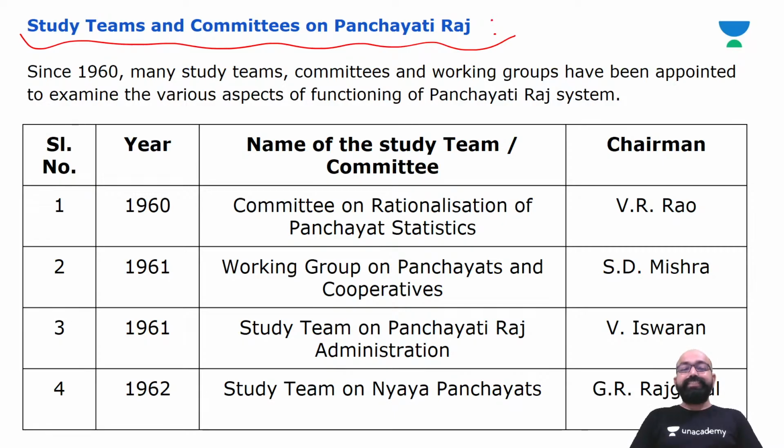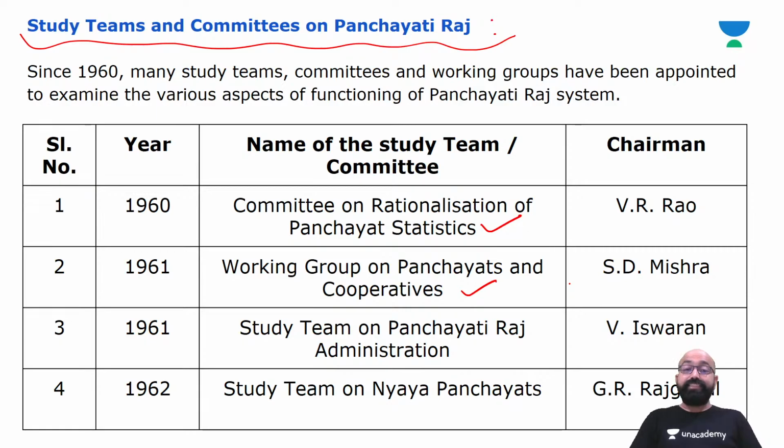In 1960, the first committee was appointed, that is the Committee on Rationalization of Panchayat Statistics. The chairman was V.R. Rao. Then in 1961, the working group on panchayats and cooperatives was appointed under the chairmanship of S.D. Mishra.